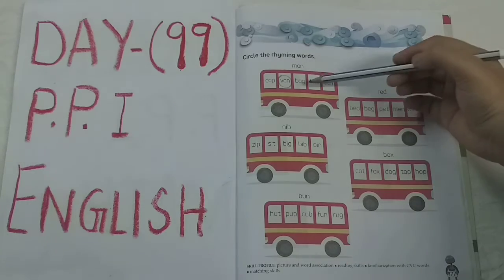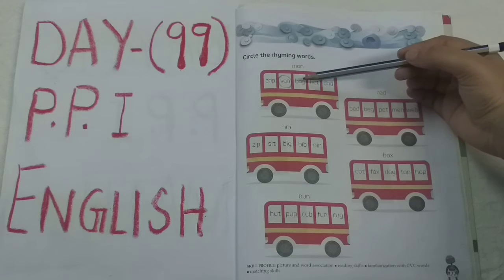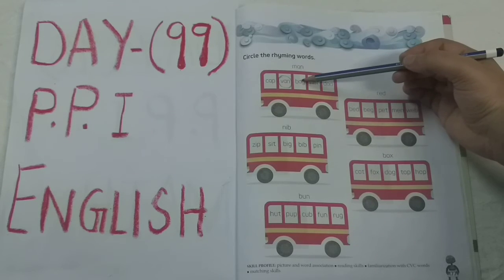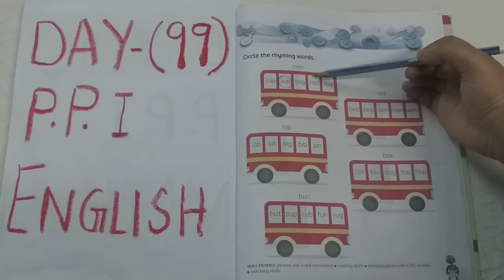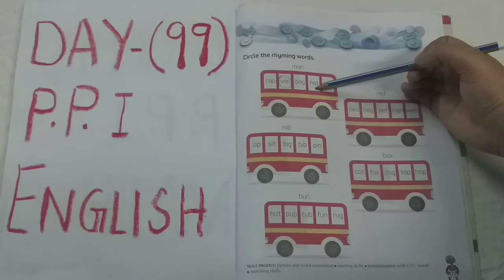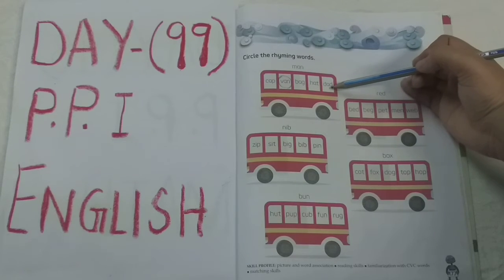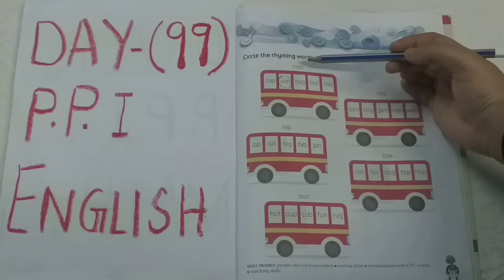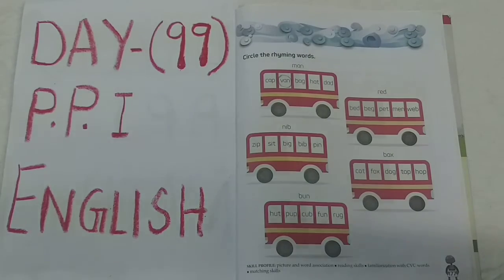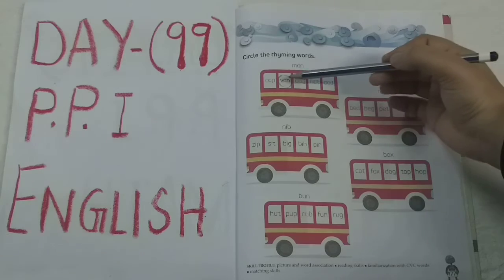Okay? You can see the rest three words. B-A-G, bag. This is A-N. So this is A-G. So bag and man is not rhyming together. You can see man and H-A-T, hat. Man, hat. Are they rhyming together? No, because here A-T you can see. Man, D-A-D, dad. Are they rhyming together? No, they are not rhyming. Man and van. These 2 words are rhyming. So that's why we circled the word van.